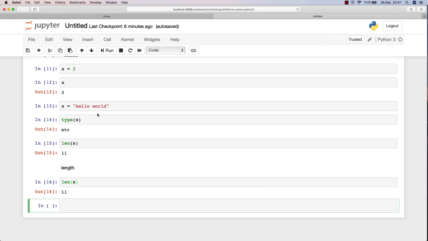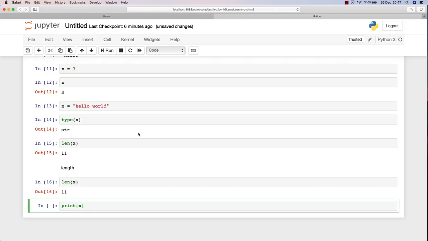So len and type are special methods that we can use with strings, and we can use them with most of the variables, most of the data structures as well. So maybe you think, is there any other special built-in function like that? Yes, there is the print function like we saw before.